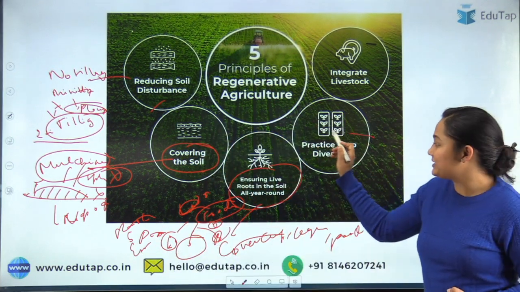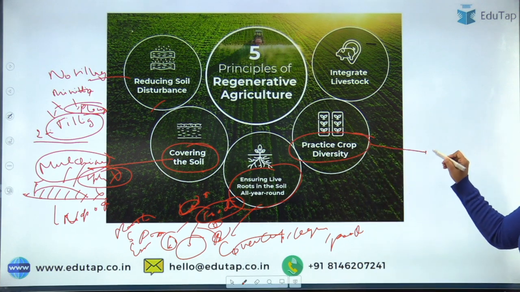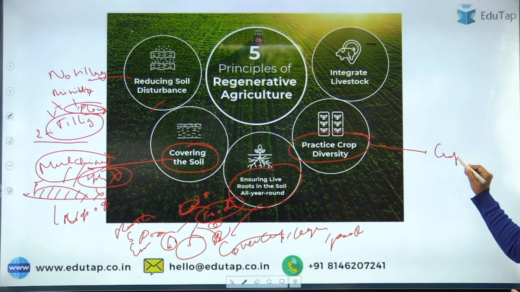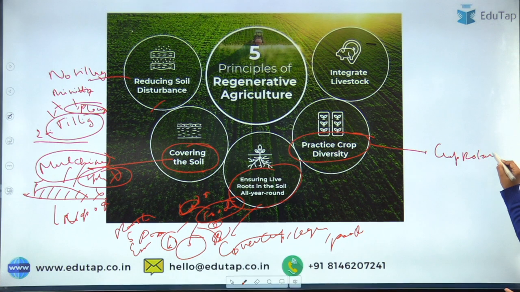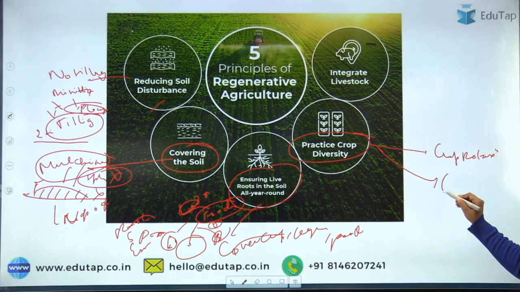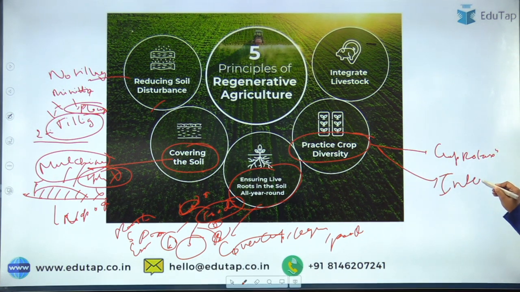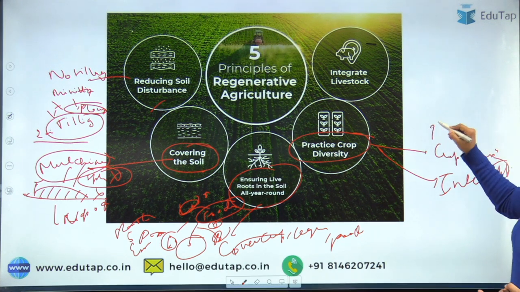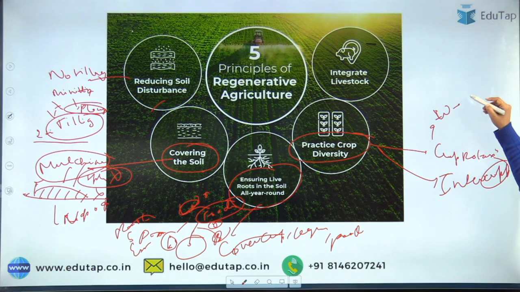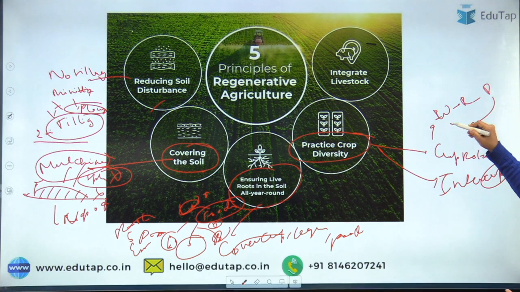Then there is the practice of crop diversity, that is crop rotation and intercropping. So what you can do, let's say for 1 year you have grown wheat, rice and potato, then you should go for, let's say, cotton, sugarcane, potato.